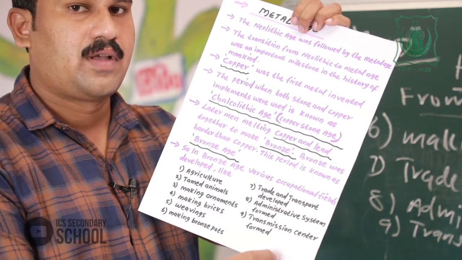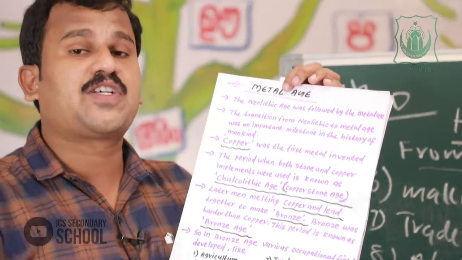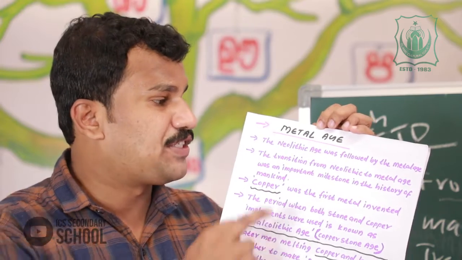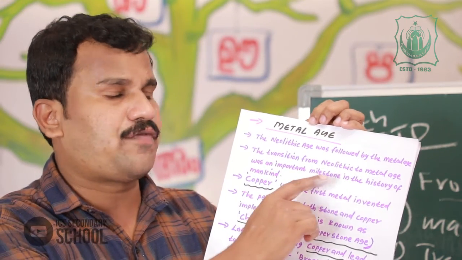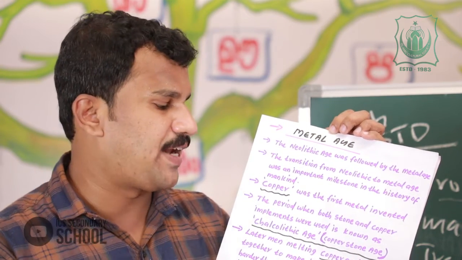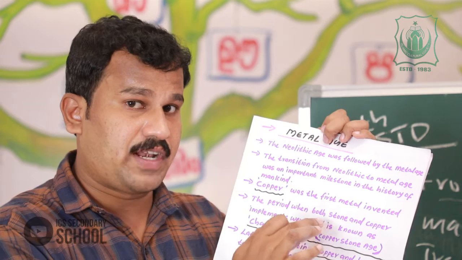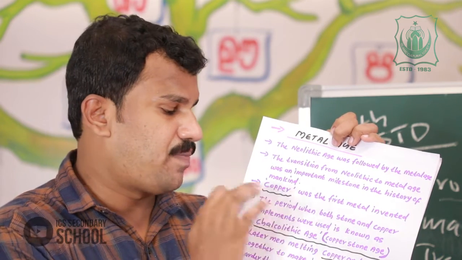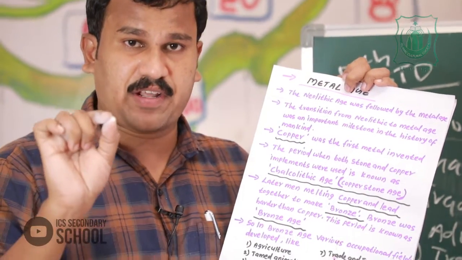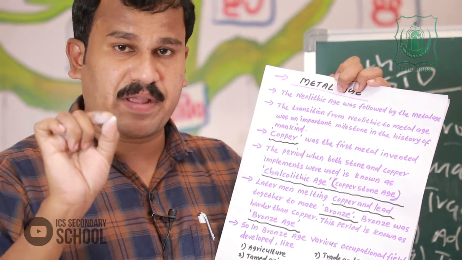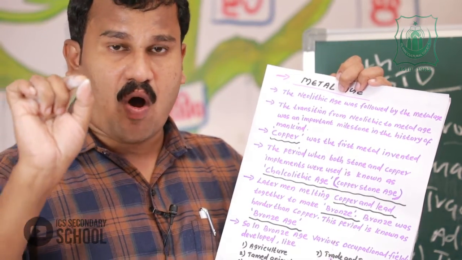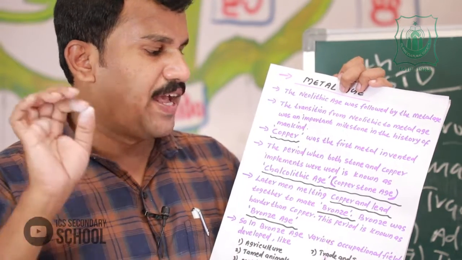Okay, understood? So, Neolithic age was followed by another period of ancient man, that is Metal Age. The transition from Neolithic to Metal Age was an important milestone in the history of mankind. Copper was the first metal invented. The period when both the stone and copper implements were used is known as Chalcolithic period or Copper Stone Age.